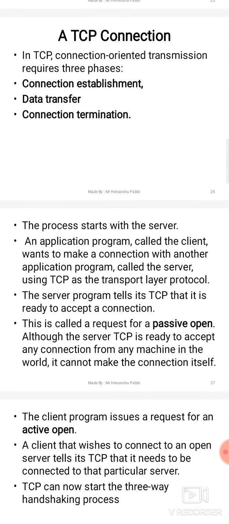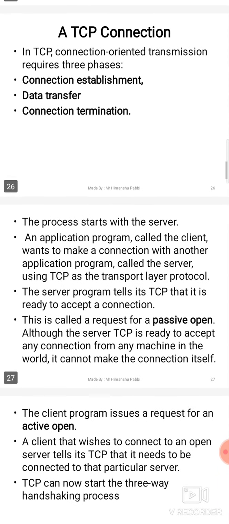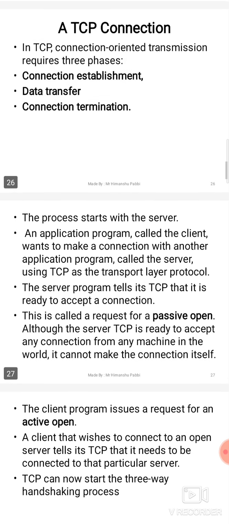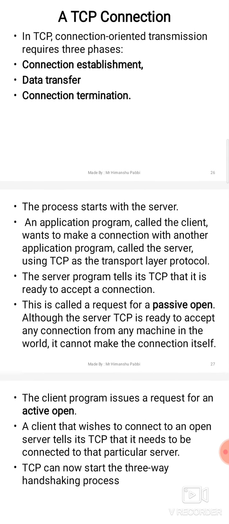Hello students, today we are going to learn about TCP connection. TCP is a connection oriented protocol in which the connection is established, then data is transferred, and finally the connection is terminated. So there are three phases in which TCP works.